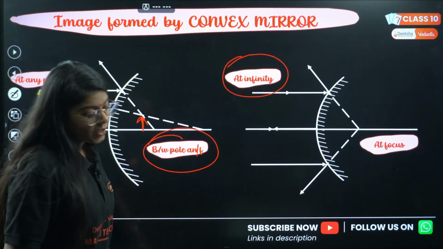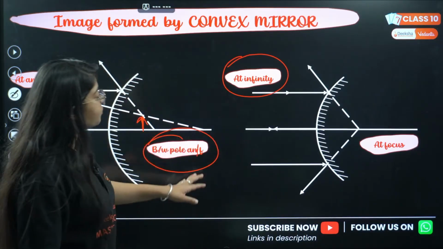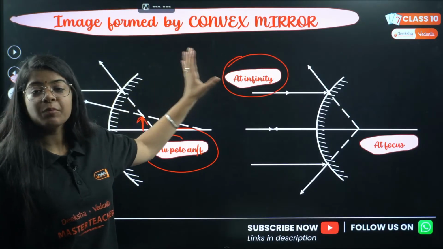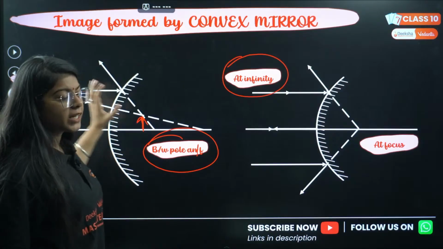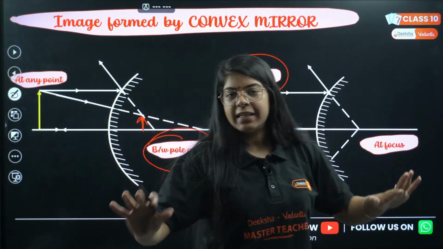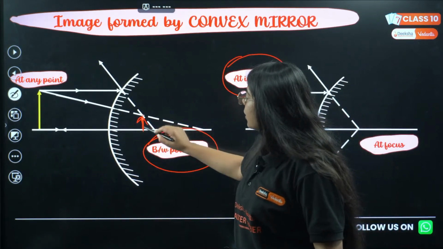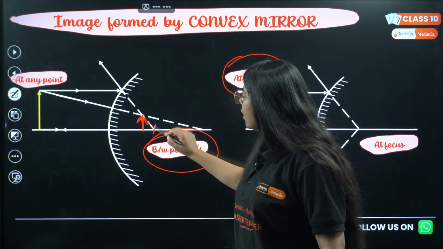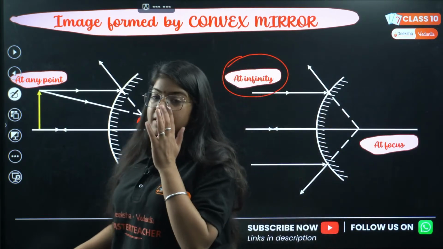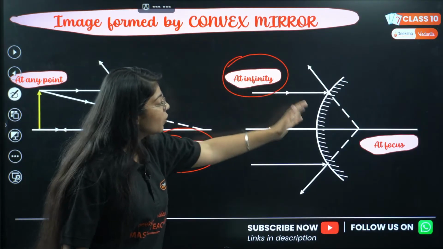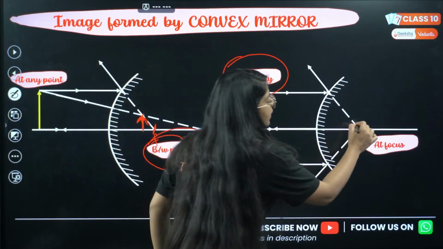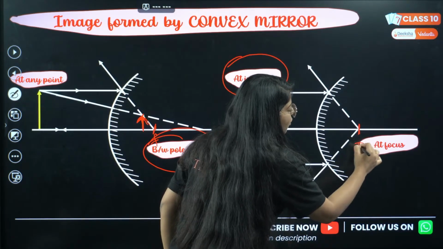Good morning everyone. So we are studying the image formation by a convex mirror. First case is when my object is at any point between infinity and pole, so the image will be formed between pole and focus. Then the second case is the object is at infinity, and in this case particularly the image will be formed at focus.